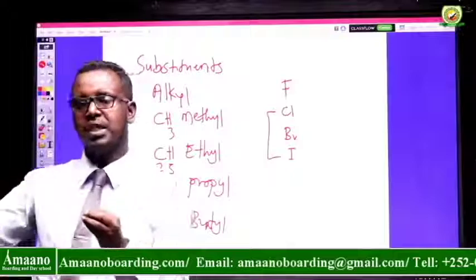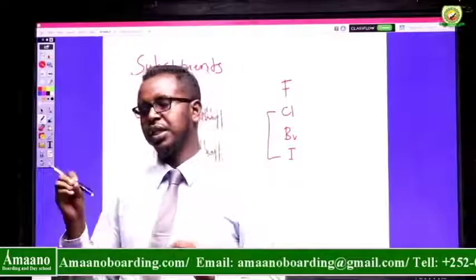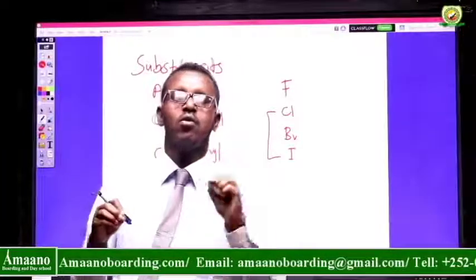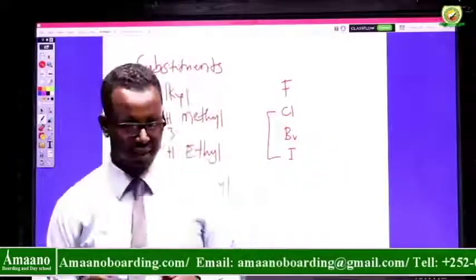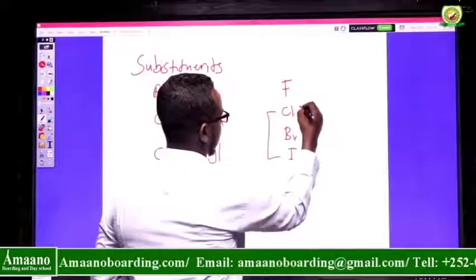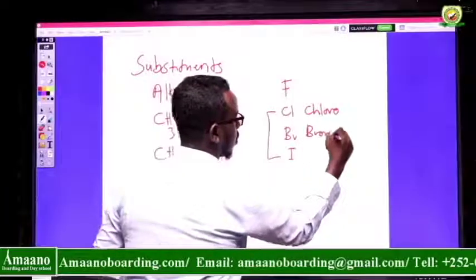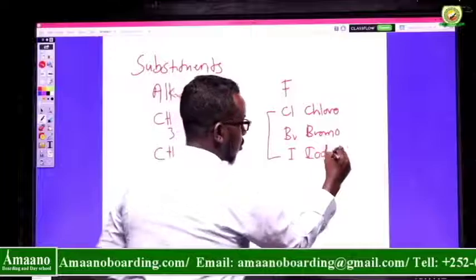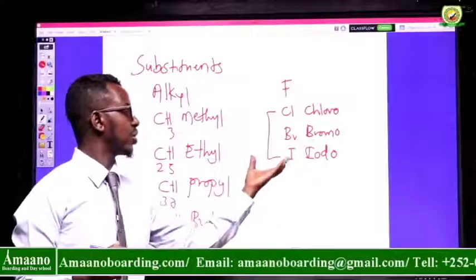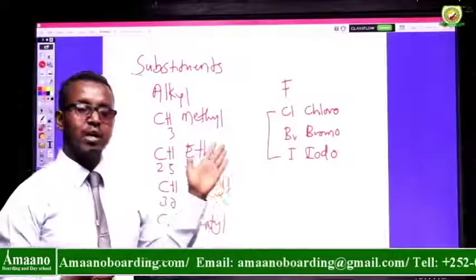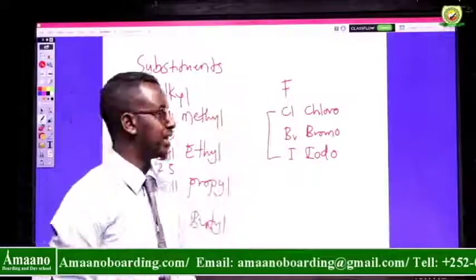If chlorine is attached to carbon number 4, you say 4-chloro instead of 4-chlorine. We say chloro, bromo, iodo, together with the carbon number. For example, if iodine is on carbon 3, you say 3-iodo. 2-bromo. You can mention it like this.